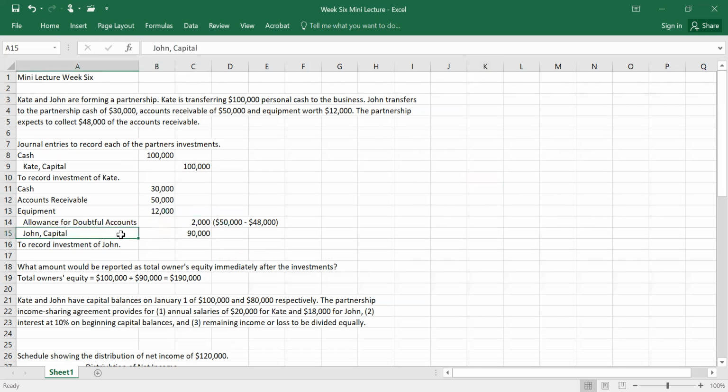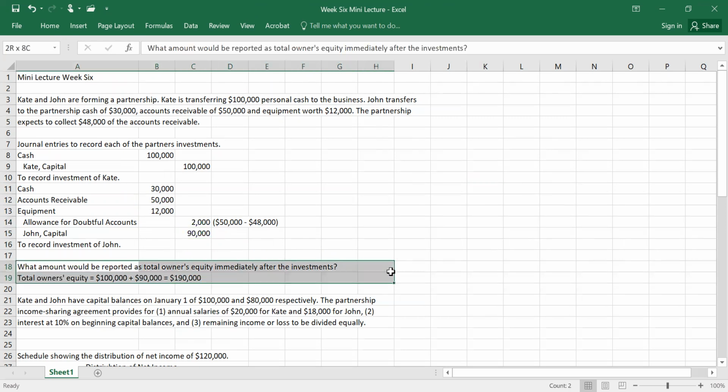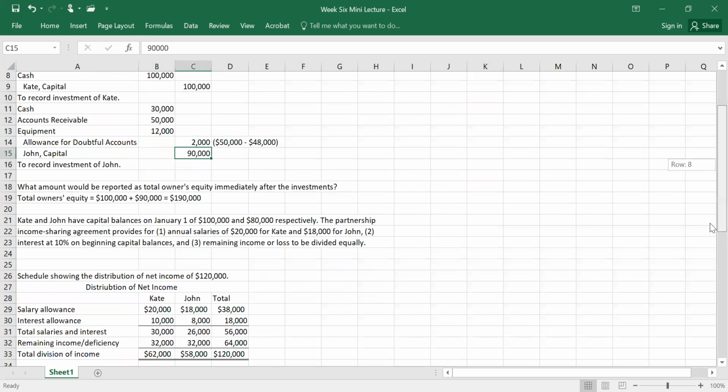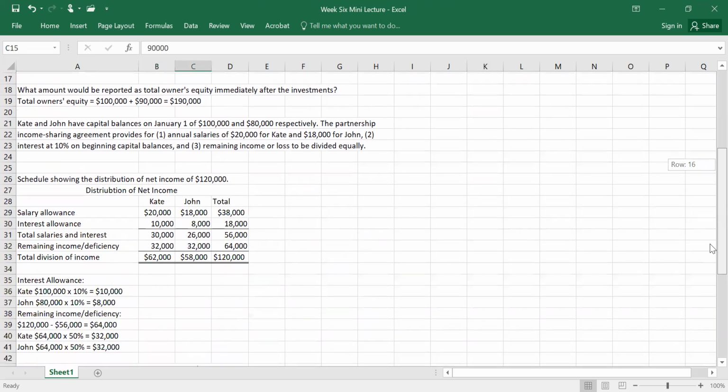And to figure out John's capital, all we have to do is add the 30,000, 50,000, and 12,000 together and subtract the 2,000, and that gives us John capital of 90,000. To know what amount should be reported as total owner's equity immediately after the investments, it's going to be Kate capital of 100,000 and John capital of 90,000 added together for 190,000.